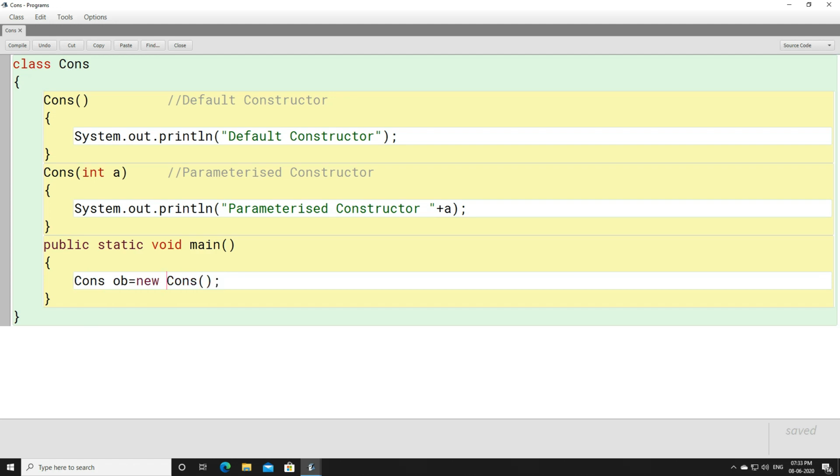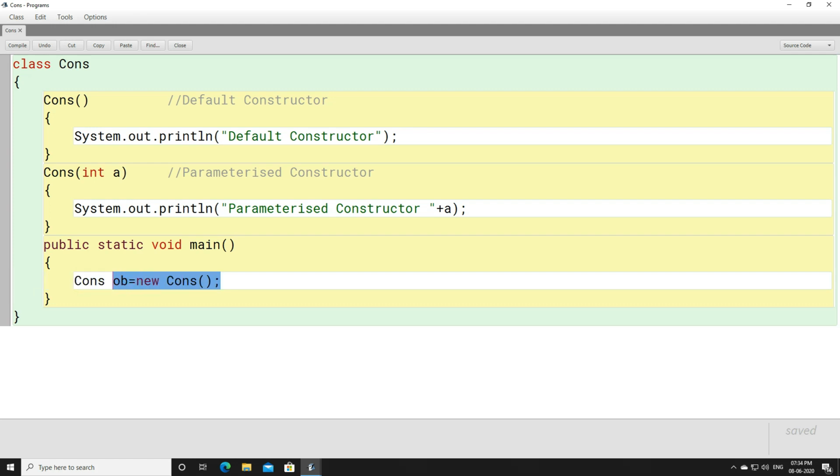I will show you this with an example so the things will be quite clear to you. When we execute the main method, please be very careful. An object will be created here, and when an object is created, the constructor will be called. And which constructor will be called? Look at this parenthesis. No argument is written here, which means it will call the default constructor.